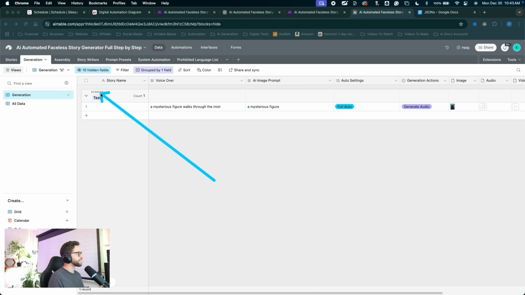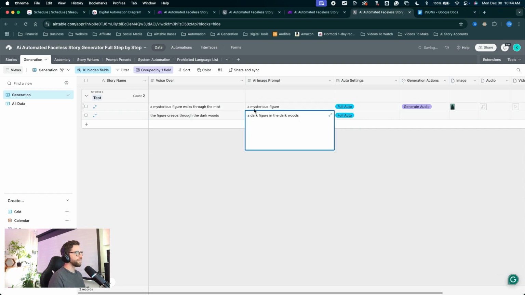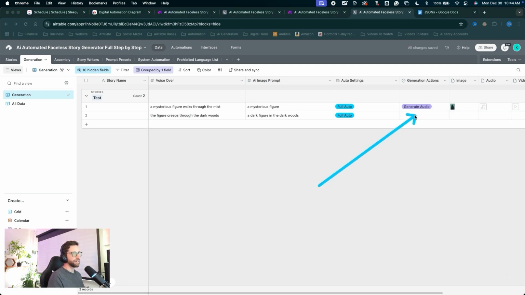Still working in our test story here, I'll click the plus to create a new record, and we can manually input these prompts. We still have the auto settings set to full auto, but we can still manually generate if we need to. For the voiceover, let's just say the figure creeps through the dark woods. For the image prompt, we'll say a dark figure in the dark woods. Let's go ahead and start generating our media.